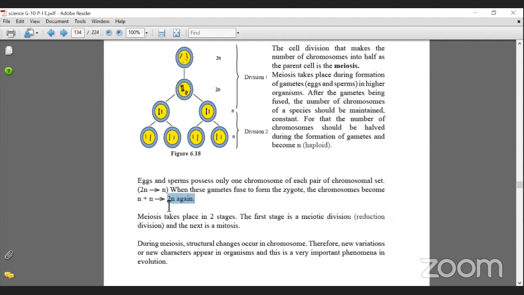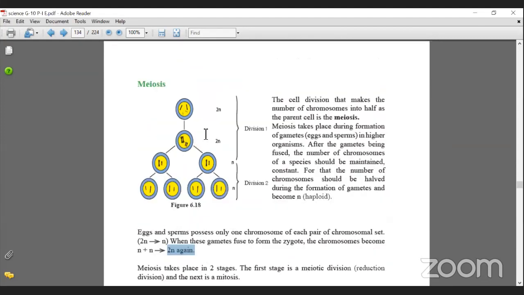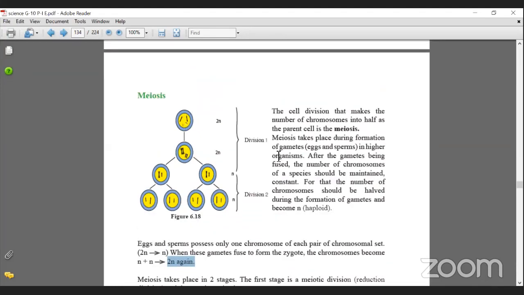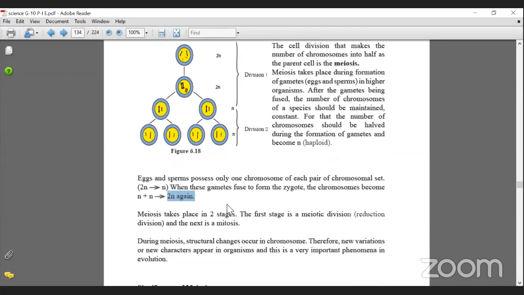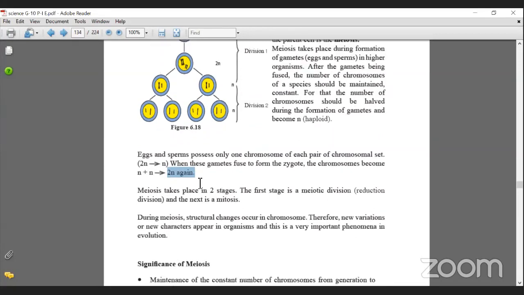First of all, it was 2N, and then because it has to undergo sexual reproduction, meiosis happens, and meiosis has two phases, division 1 and division 2. In division 2, they will undergo a process similar to mitosis. So again, we have the normal cells after the zygote is formed.